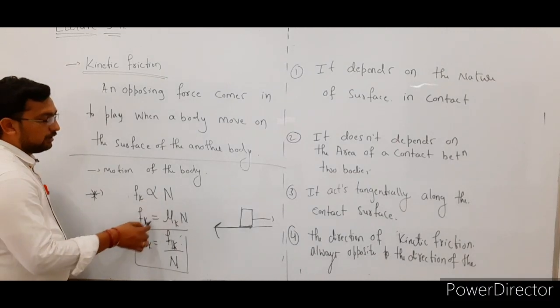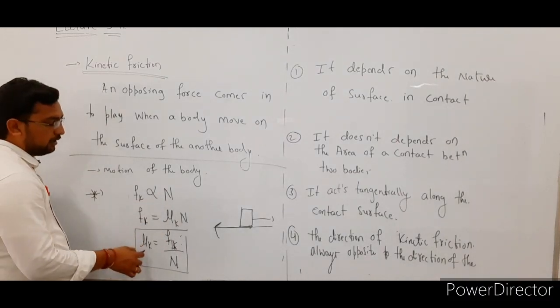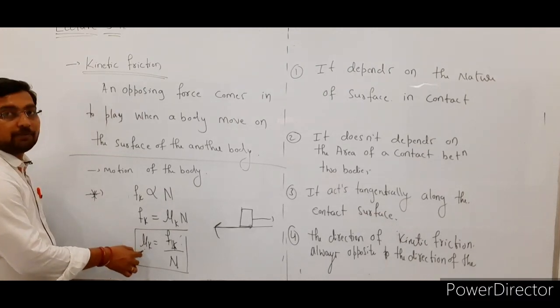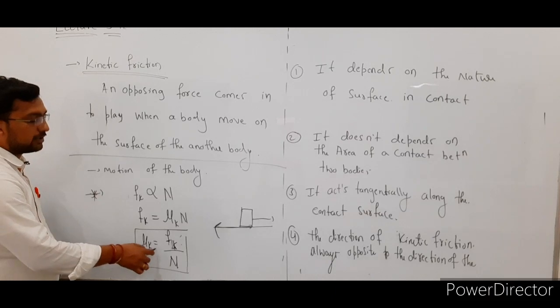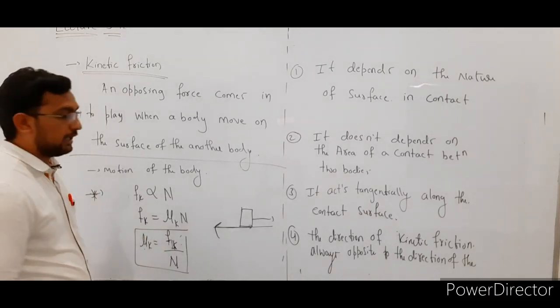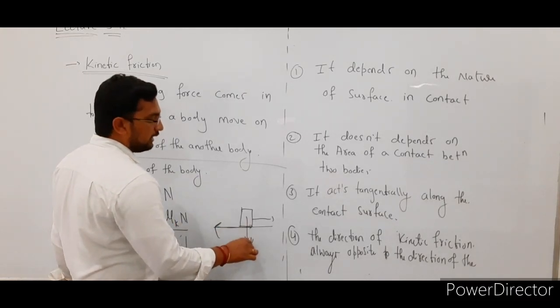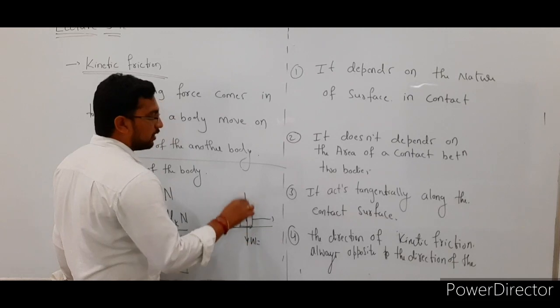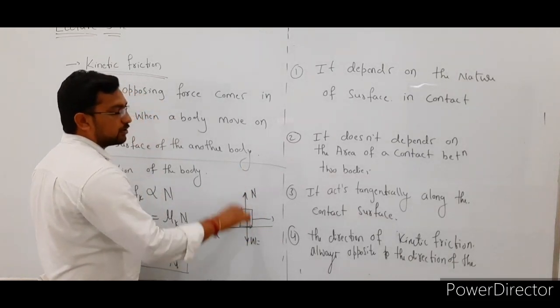To remove this proportionality constant, we use the extra term mu suffix k, the coefficient of kinetic friction, which is equal to kinetic friction divided by normal reaction. We already know the normal reaction value: the weight acts in the downward direction and the normal reaction acts in the upward direction, so there is no vertical motion of the body.